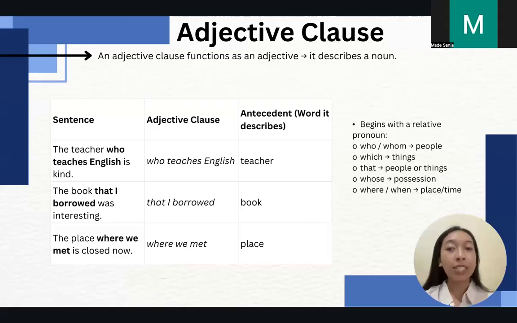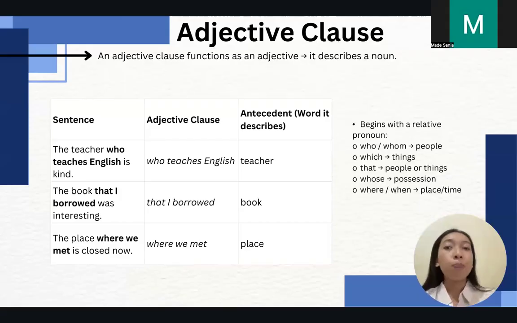It describes more about the noun, which is the teacher. The same goes for the second one, the book that I borrowed was interesting. What they emphasize there is the book, which is also a noun.